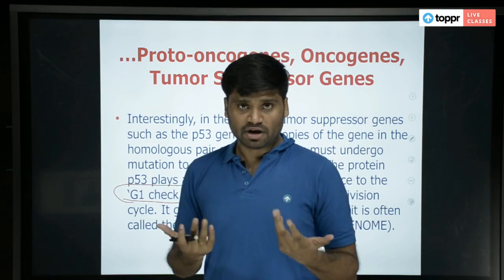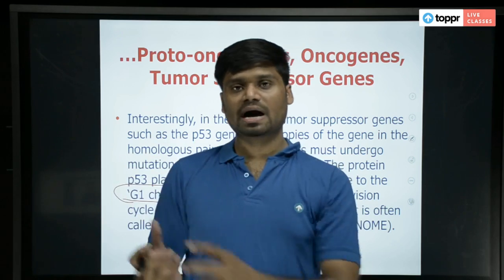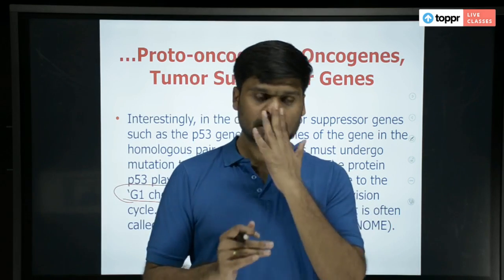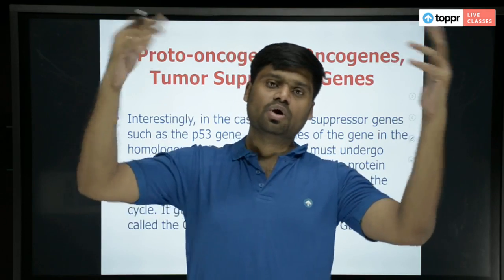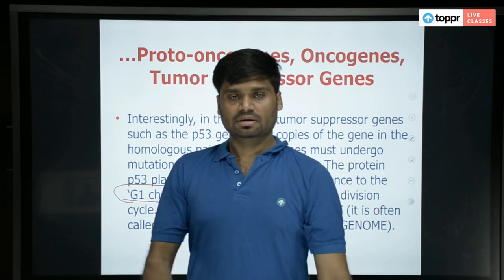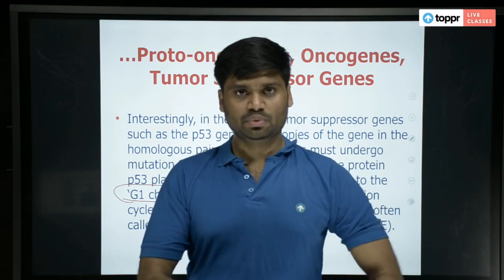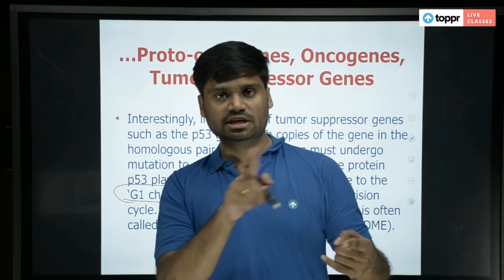So if you divide, let us say in this cell the DNA is already damaged. If you let this cell pass the S phase and enter mitosis, it will produce two cells which have damaged DNA. That damaged DNA will go on multiplying, right? That should not happen. So our P53 is sitting at the G1 checkpoint and it is checking every DNA that is going from there.